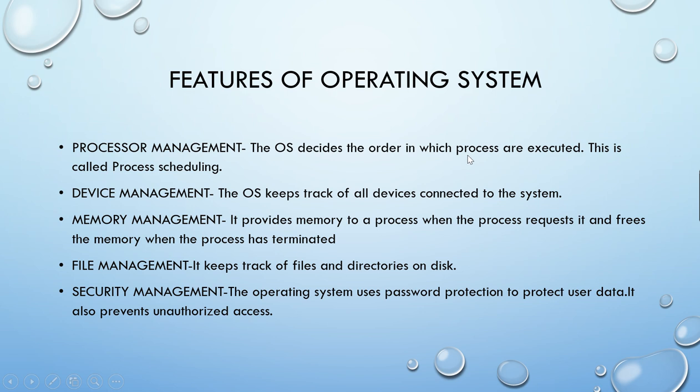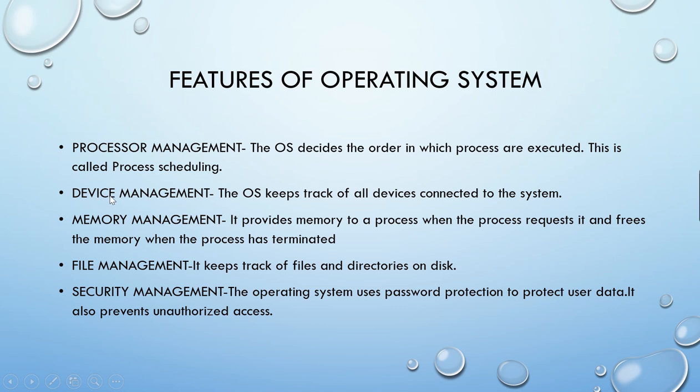In the same way, when various programs or processes are being executed in the computer memory, there must be an order. Let there be processes P1, P2, P3, P4, P5. After processing of P2, then P3 will be processed, then P1, then P4. In this way it will continue. This method is known as process scheduling. So who does the process scheduling? The operating system does. This is one of the most important functions of operating system. It decides the order in which the various processes that reside in the memory are going to be executed.